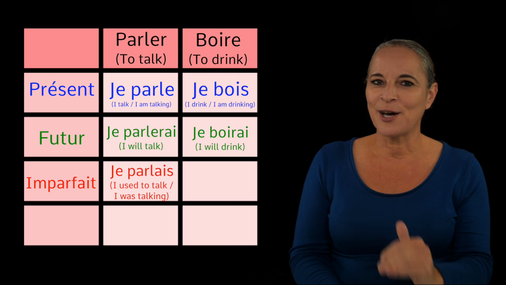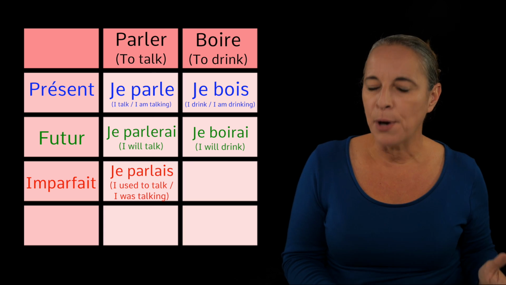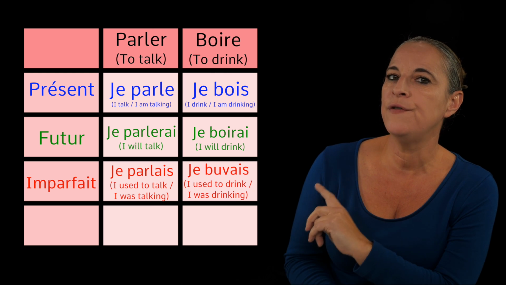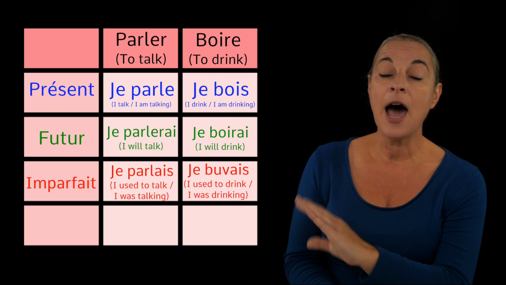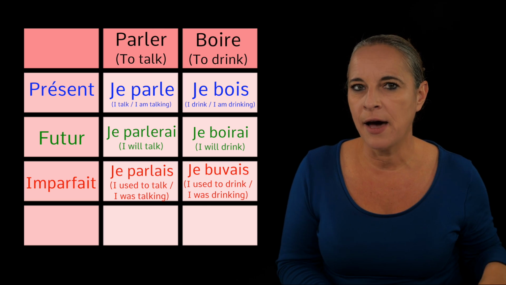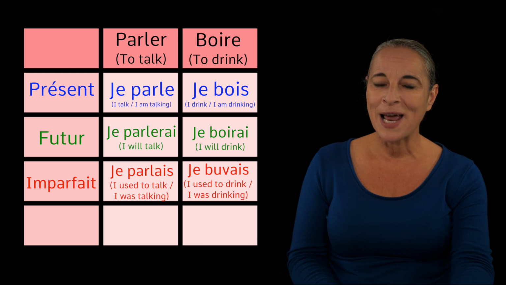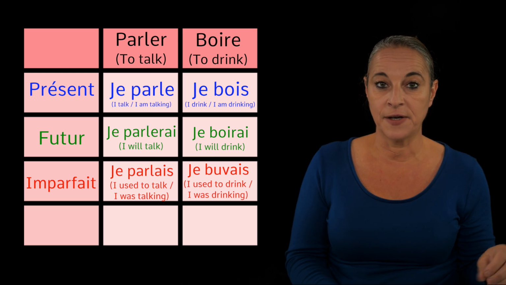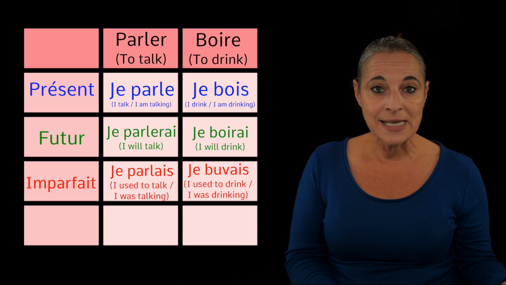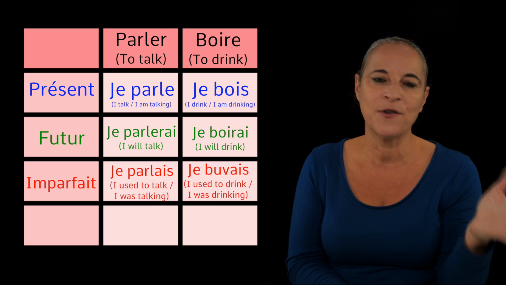However, and this is where it becomes really complicated for irregular verbs, boire, to drink, in its imperfect form becomes bu. Je buvais. Do you see that? I used to drink and I was drinking. And this is what I mean by highly irregular verbs. That means suddenly we have changed the spelling and the word itself. It's no longer boire, but buv. Je buvais. So parler is easy as long as you know what endings you need. You know, it follows the same pattern.